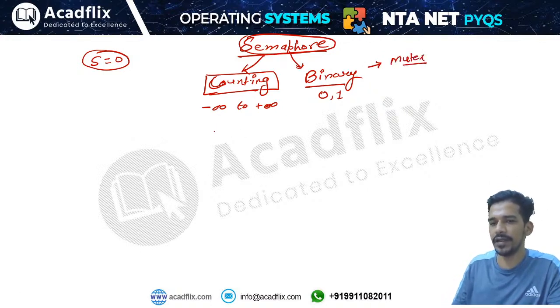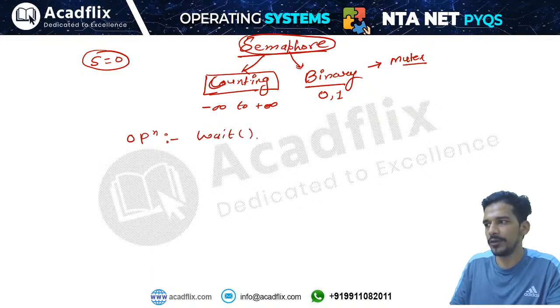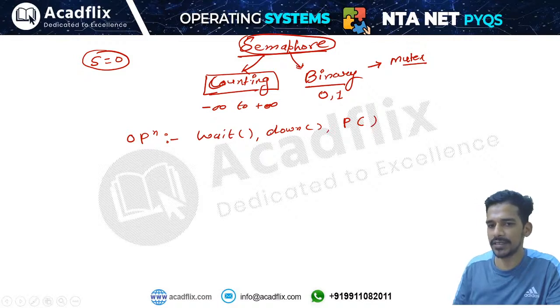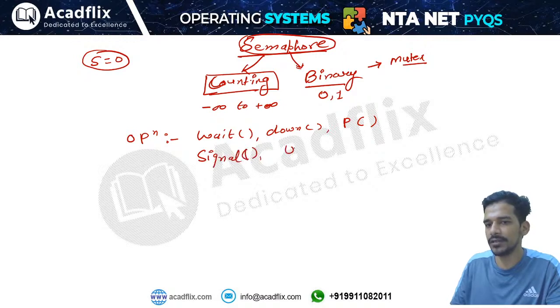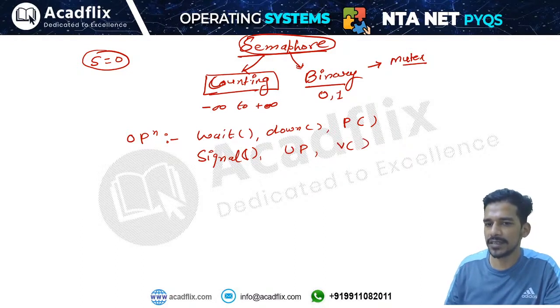The operations which we can perform on semaphores are of two kinds. The first is called the wait operation, sometimes also called the down operation, and sometimes written as P. So P or down operation or wait operation are the same thing. Then we have the signal operation. Signal operation is also known as up operation or V operation. So V operation or up operation or signal operation, all these are the same thing.